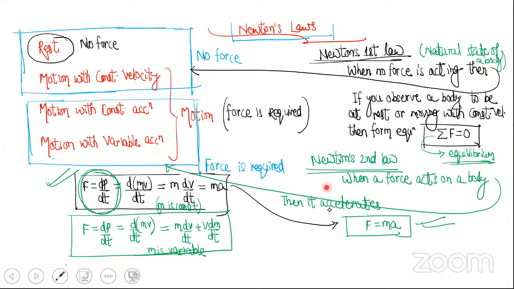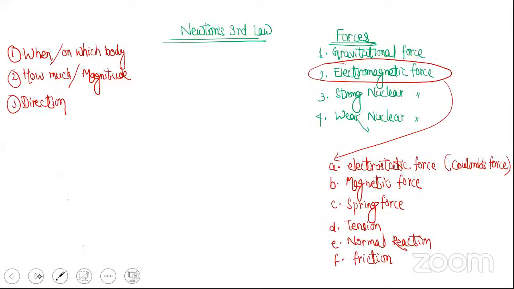And then now we were studying Newton's third law, and before studying Newton's third law, we were discussing the forces in nature. So there are four major forces in nature: gravitational force, electromagnetic force, strong nuclear force, and weak nuclear force. Under electromagnetic force, we have electrostatic force or Coulomb's force, magnetic force, spring force, tension, normal reaction, friction. Now we will be studying each force in detail. So to study each force in detail, we will ask these three questions: when this force will act, how much this force will act, in what direction this force will act.